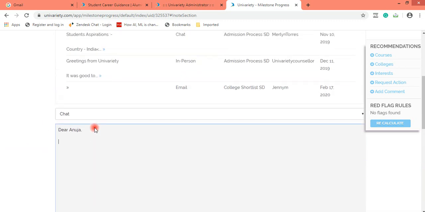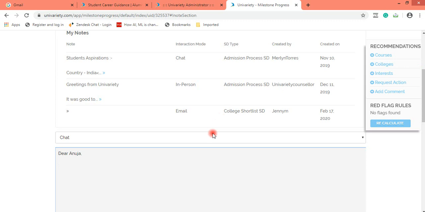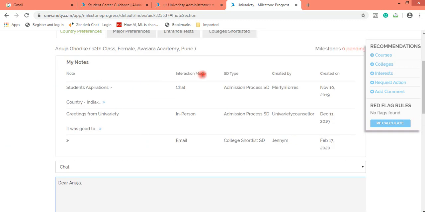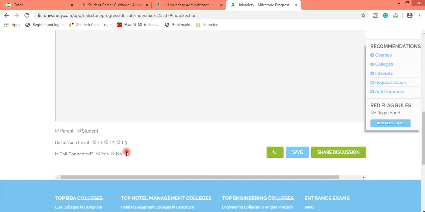Or if there had been only one interaction present, then I would have clicked on L2, because it is a second level discussion. And the third level, because there are already three levels of discussion done, and the maximum that I have is L3, I would just click on L3 and click on share discussion.